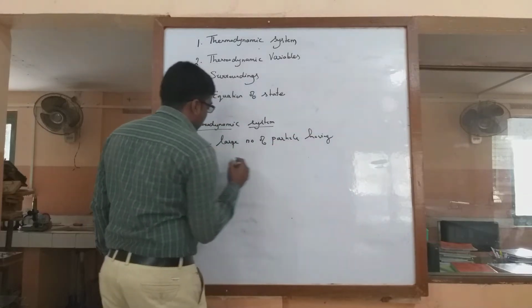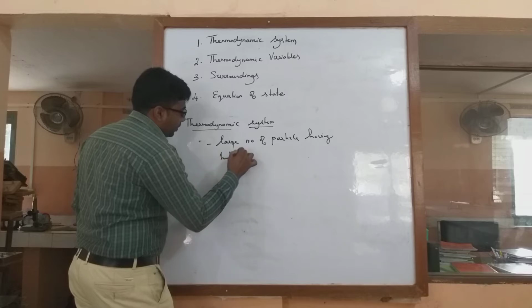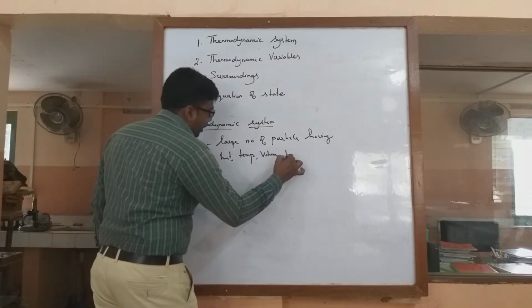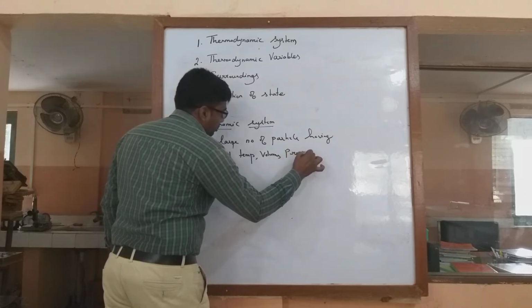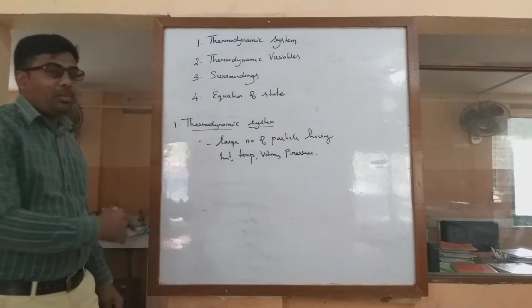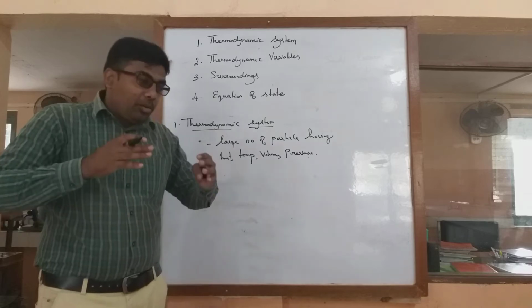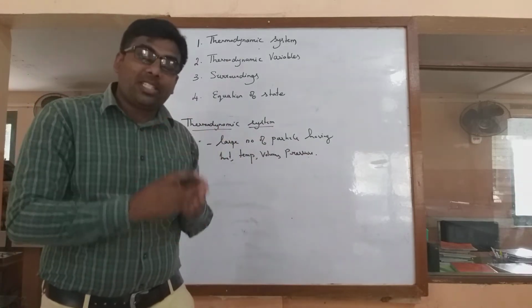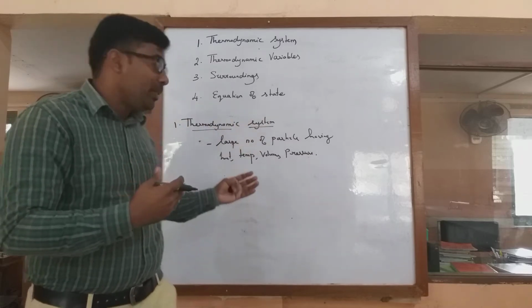It's a collection of a large number of particles having heat, temperature, volume and pressure. So this is called a thermodynamic system. So we have to apply the heat and the heat has to flow. For that we need a system, and that system should already possess some heat in it.